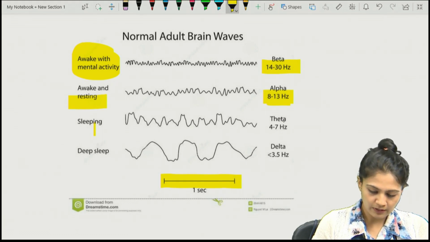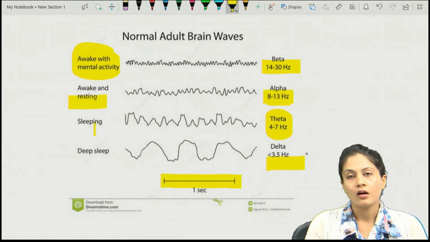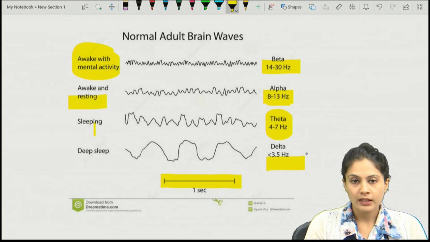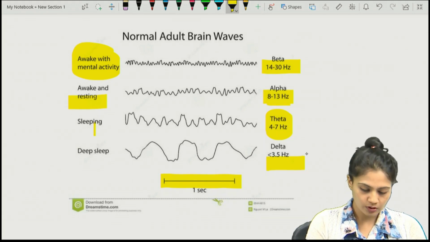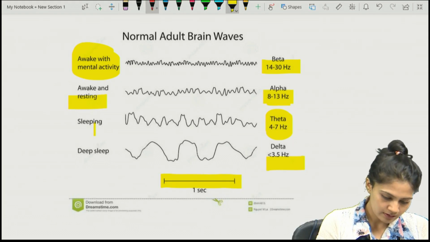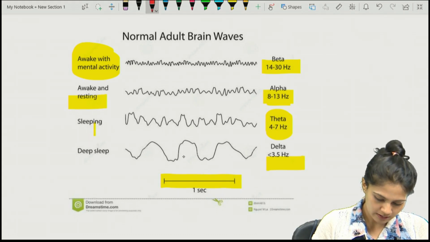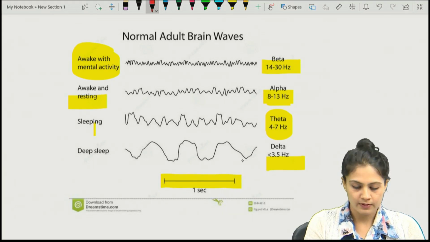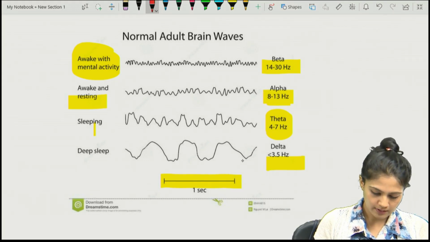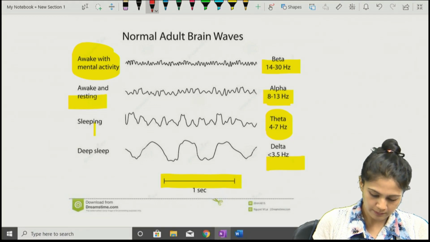In the light sleep we have a theta wave, and in the deep sleep we have delta wave. Over here they wrote 3.5 hertz, but usually we take it as 3. In this you can see for 1 second you have only two waves. That means it is a phase of deep sleep.